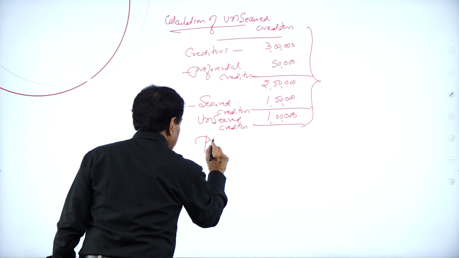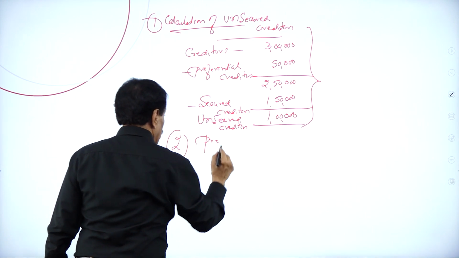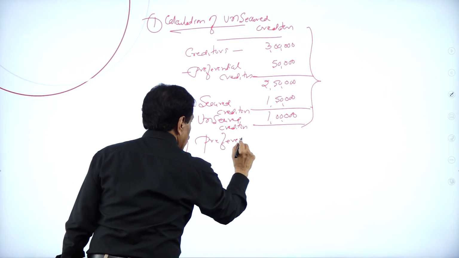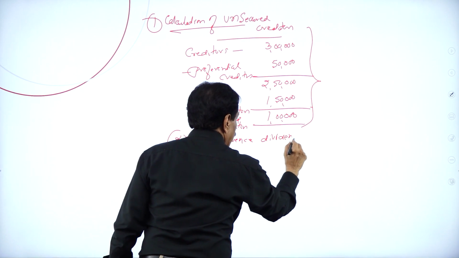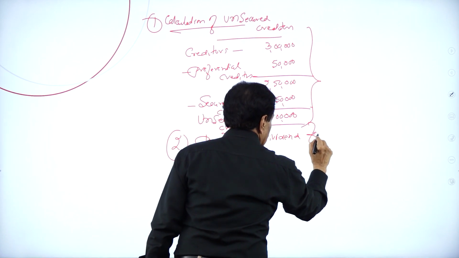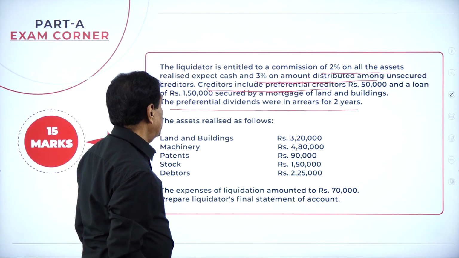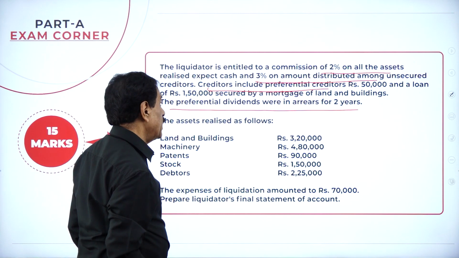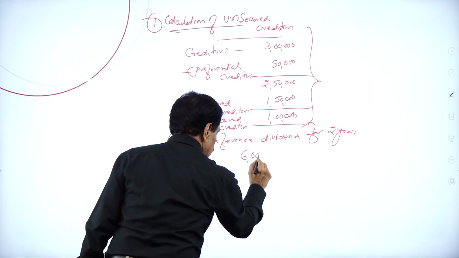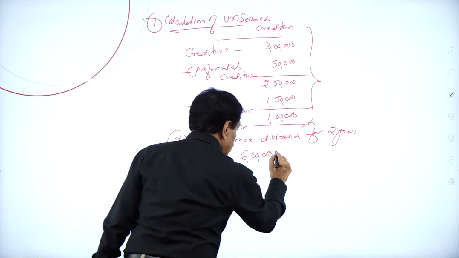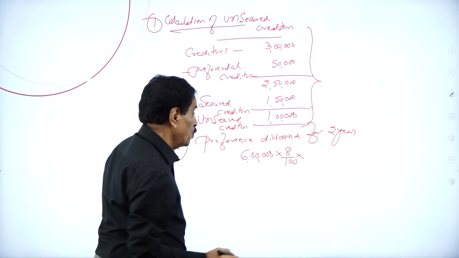Preference dividend, working note number 2. This is 1. Preference dividend for 2 years. The value is 6 lakh, the percentage is 8%, and 2 years are there.